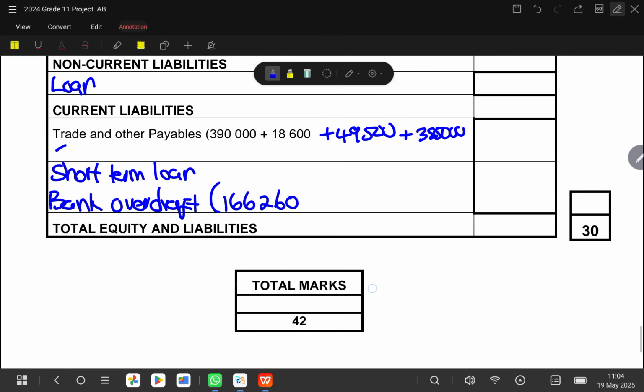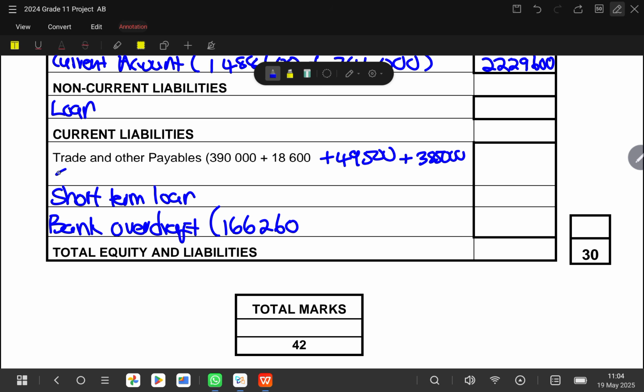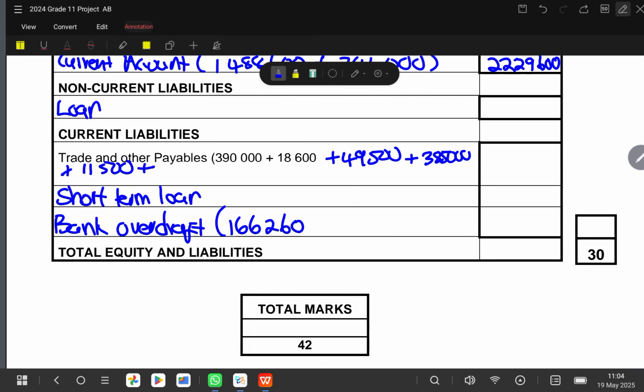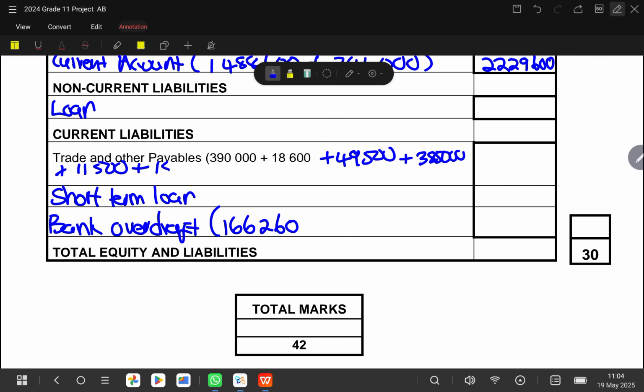So when we record this under payables, we are going to say plus 11,500, and then plus, remember those things, deductions and contributions should also be recorded, plus 1.5, and then plus 7,000. Other learners might opt to record the entire gross, but I suggest that you show your things separate. Okay, so we are done with this.